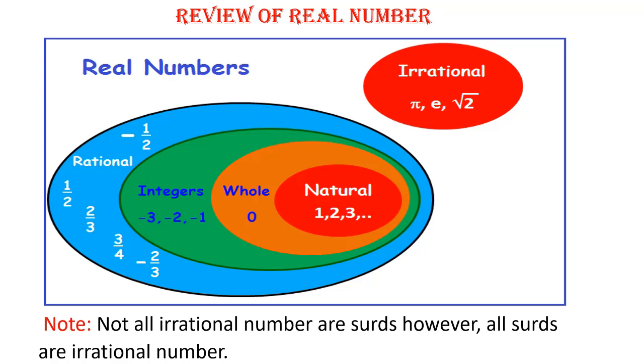Not all irrational numbers are surds. However, all surds are irrational, because among irrational numbers we have pi, the e, and the surds. So take note of that.